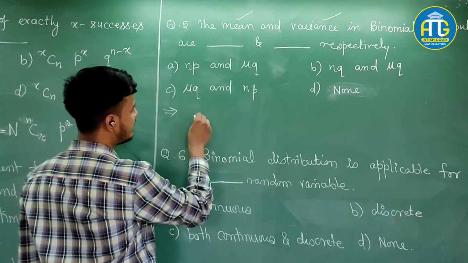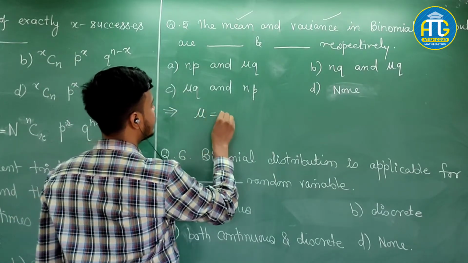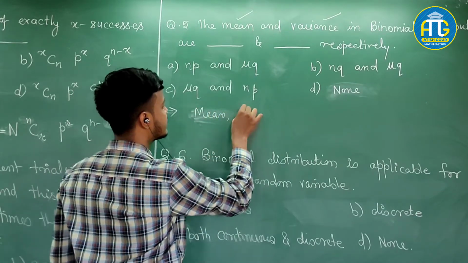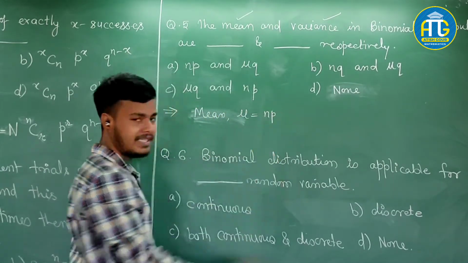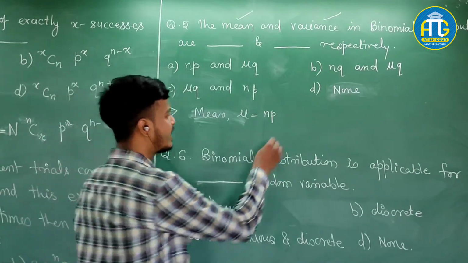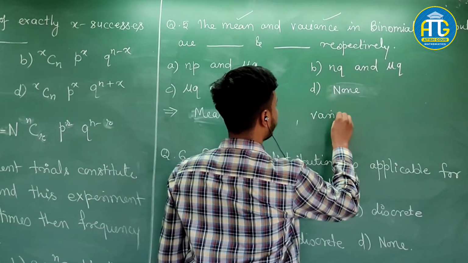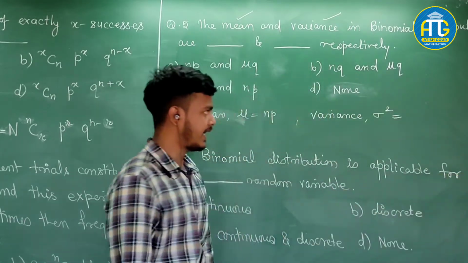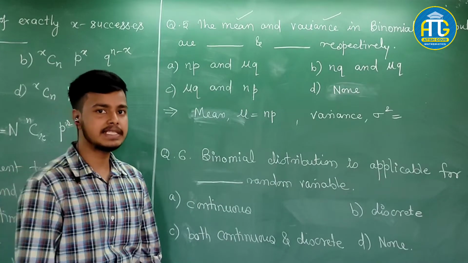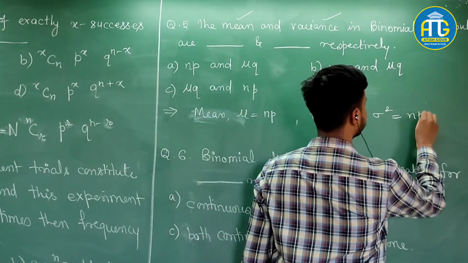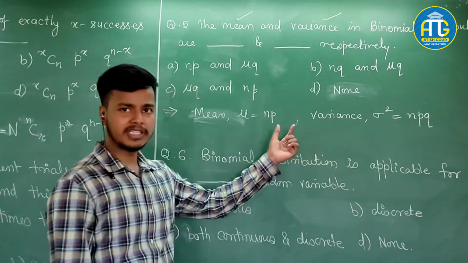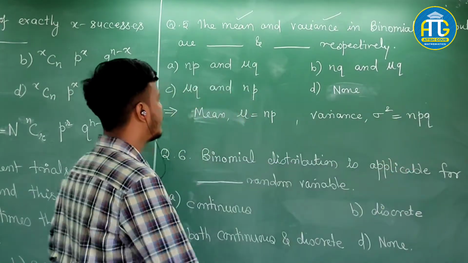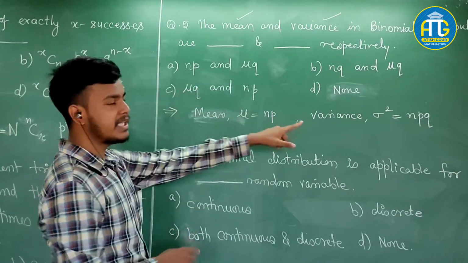Here we know that mu is equal to np, the mean in binomial distribution. And what is variance? Variance we denote by sigma square, and sigma square is nothing but npq, right? Now look for this. Is np given? Is npq given? No. np is given, but npq is not given.